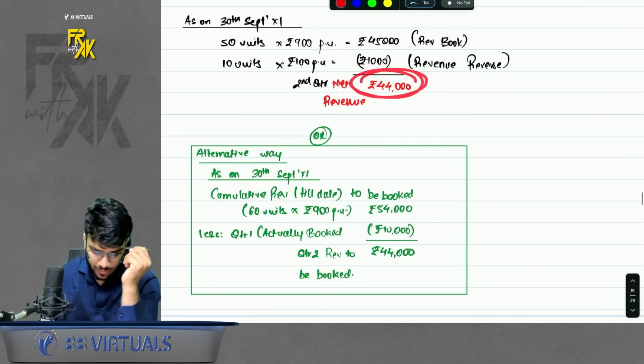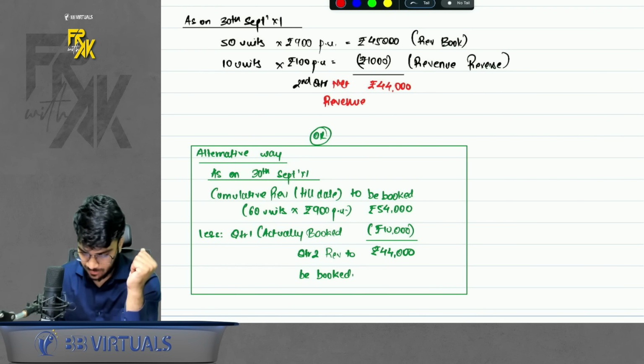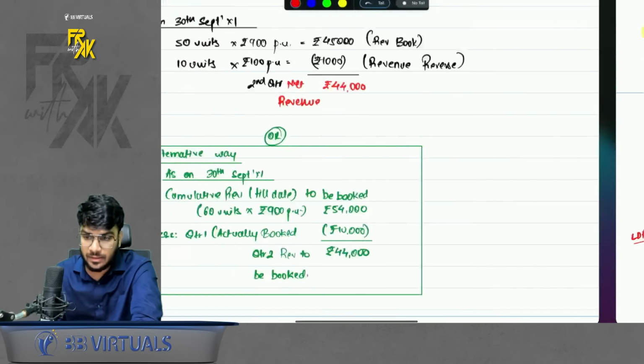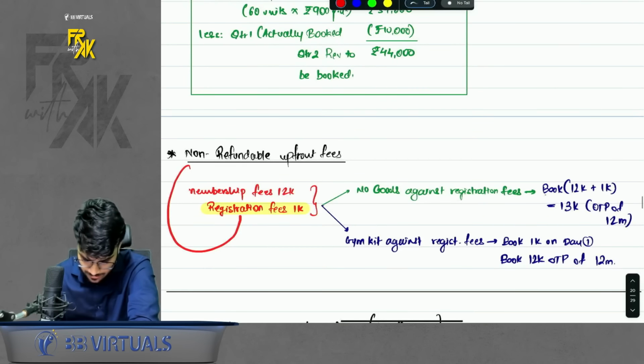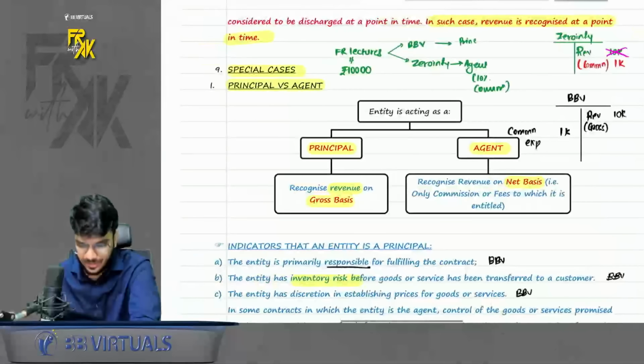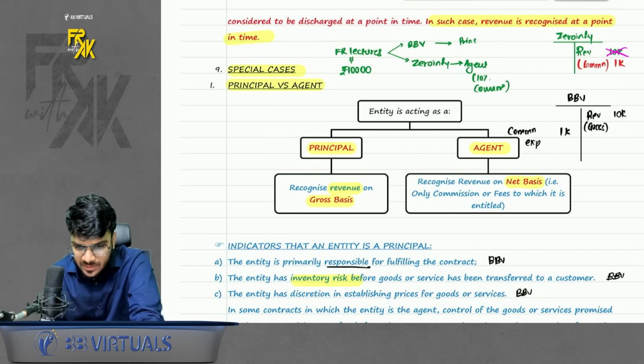There is also an alternative way of doing it, not discussing it now, but you can also check it out if you have a second method as well. Okay, done with that. So this was illustration number 31 and 32. Is this clear to everyone, guys? Yes? Chalo, perfect. Now let's proceed further. We have some special cases also with us. Please have a look at the special cases.